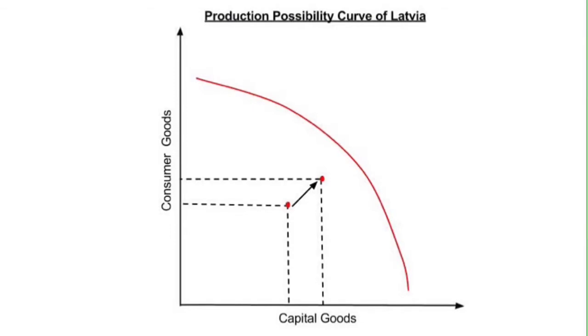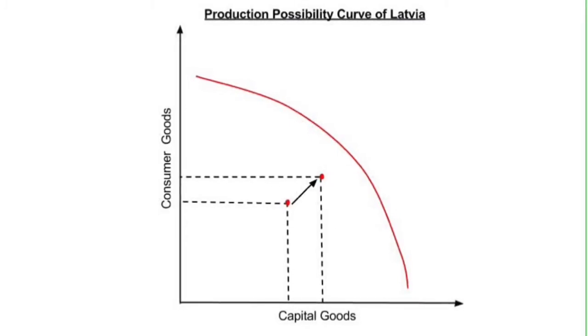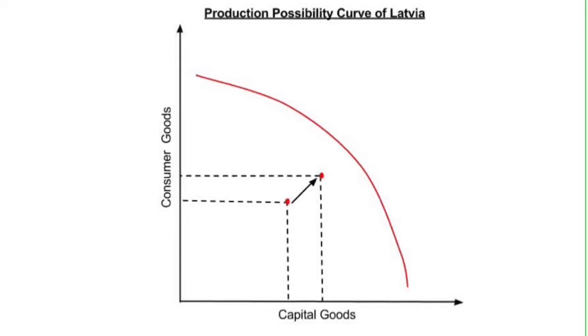As shown in the possibility curve, Latvia is producing under full employment due to a 9.8% unemployment rate. Therefore, actual output is increasing, which may also suggest a short-run economic growth. Economic growth may also be at the expense of the environment and often does not reflect inequity within a nation.